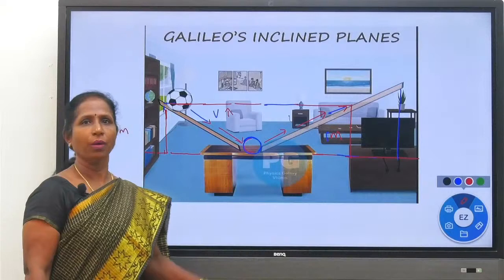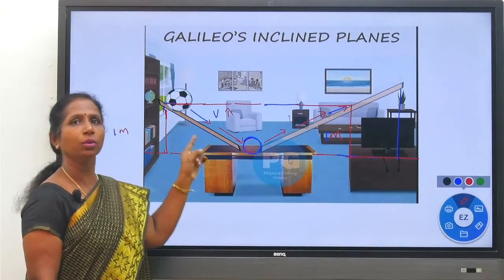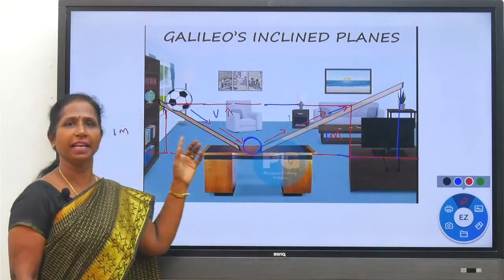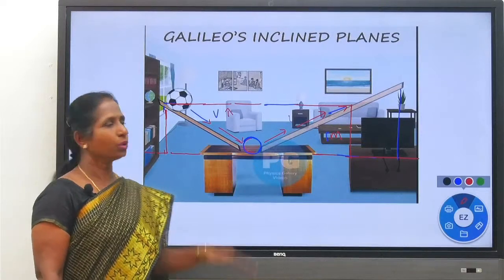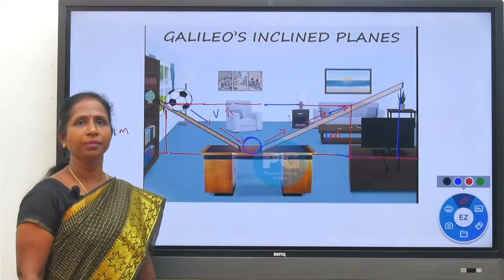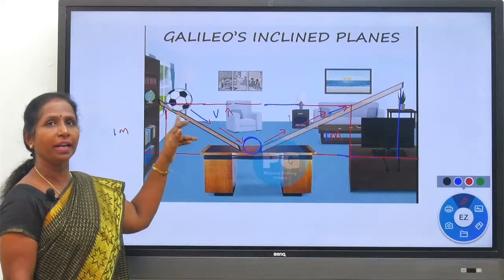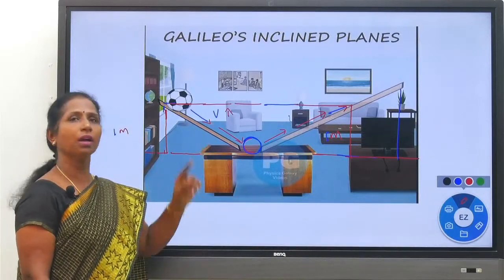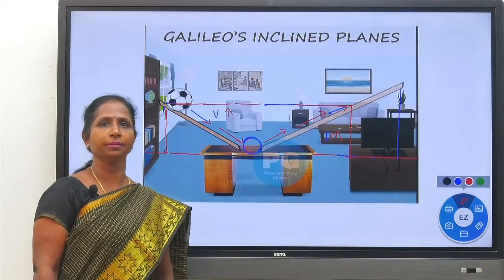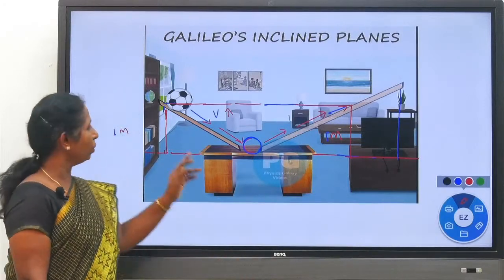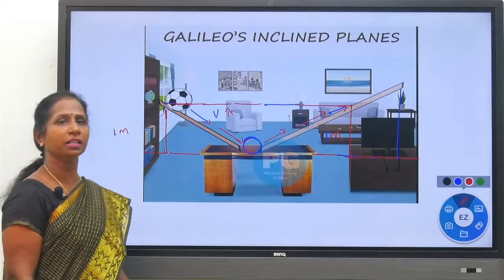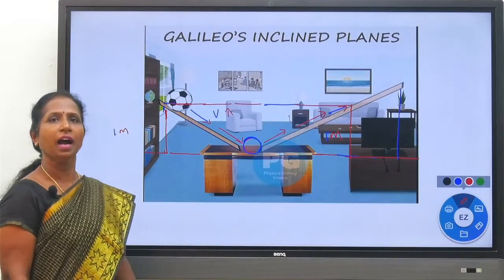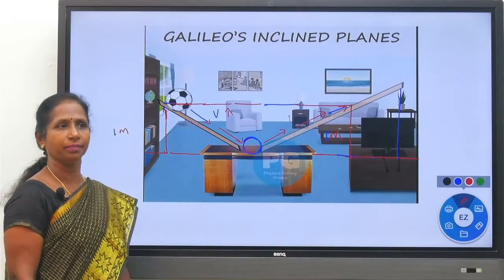Yes, clear? Now, he has taken two inclined planes. Galileo has taken two inclined planes, kept at a certain angle. Now, when the ball is rolling down from the first inclined plane, the velocity of the ball starts increasing. So now what can you say about the height? Here we have taken the height of the inclined plane as 1 meter.